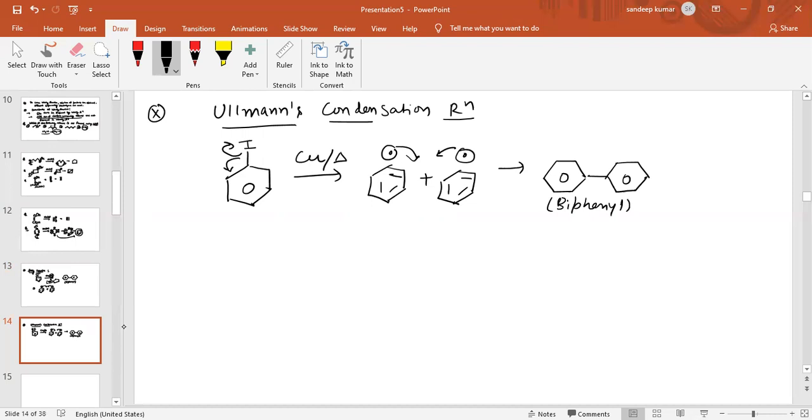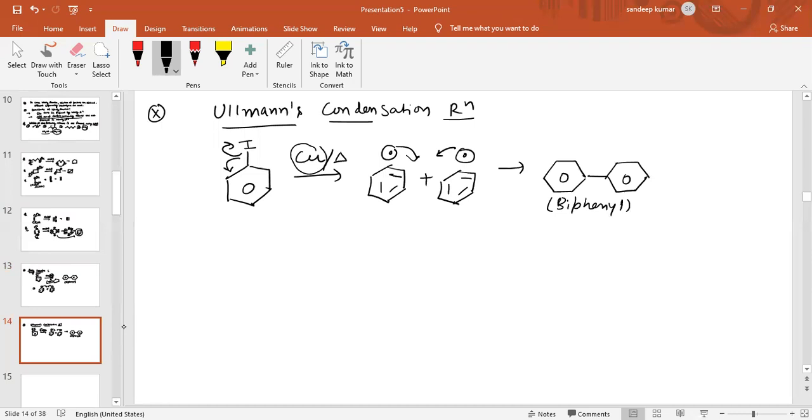Now see, this is also an organometallic compound. Why is it organometallic? Because copper is used there, and copper combines with this carbon, so a metal-carbon bond is formed. When there is a bond between metal and carbon, we call it an organometallic compound.